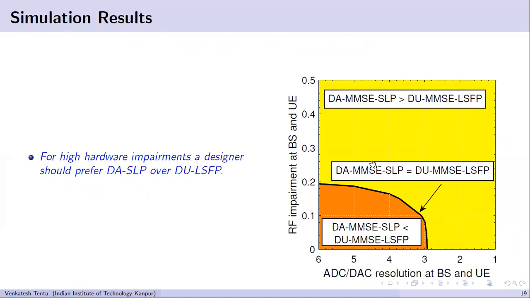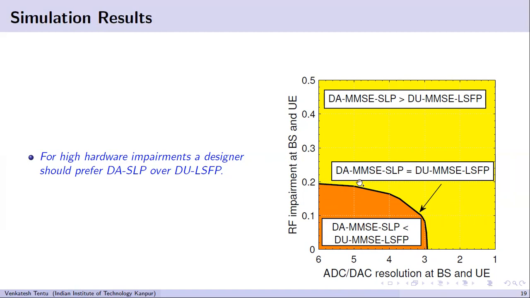Now we will see another plot which will also confirm what we just discussed. In this plot, we are varying the ADC DAC resolution at base station and UE, and the RF impairments at base station and UE on the x-axis and y-axis respectively. As the hardware impairment levels increase, which is shown by the yellow region, in this region distortion aware SLP performs better.